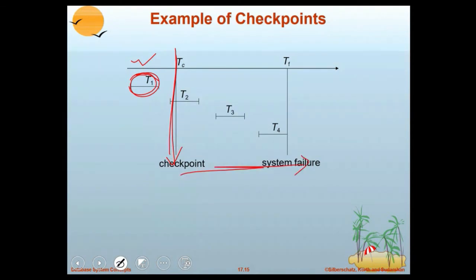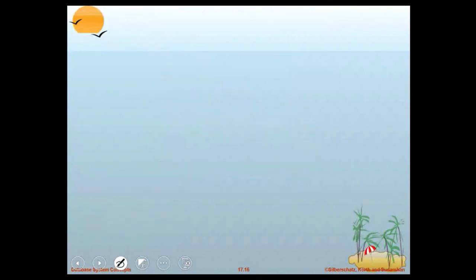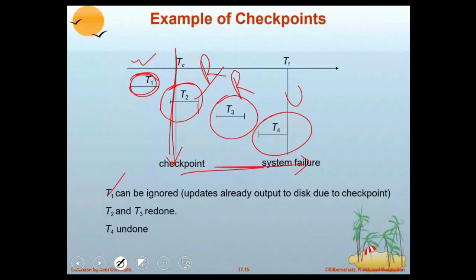Here T1 is ignored, T2 has start and commit, so redone. T3 also has start and commit, redone. T4 has start but no commit, undone. So T1 can be ignored, T2 and T3 will be redone and T4 will be undone.